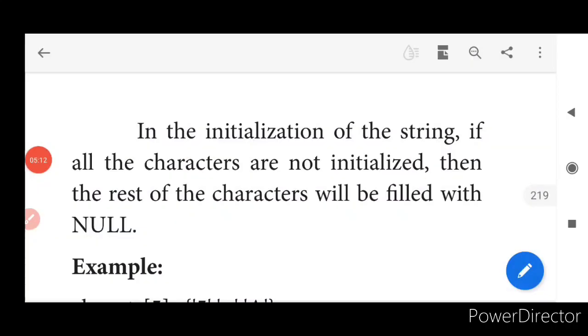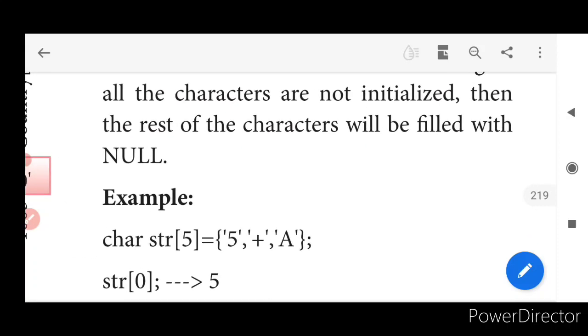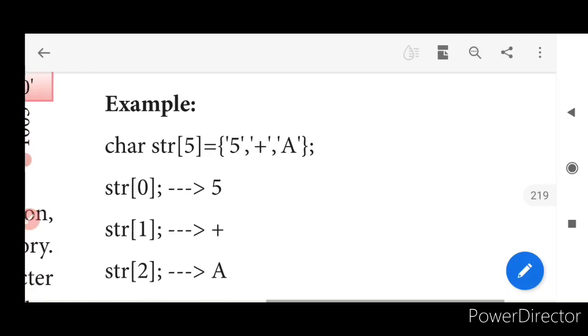In the initialization of the string, if the characters are not all initialized, what will happen? Say for example, if I am going to give country[10] and I give only 5 letters, what will happen to the rest of the letters? Everything will be considered as null because we haven't specified any value.